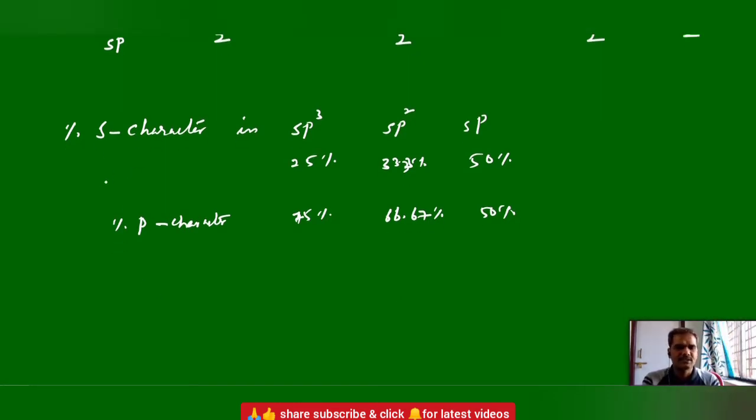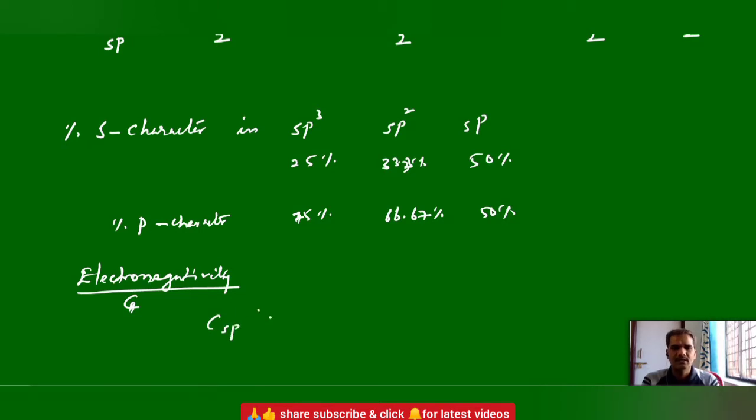And depending on the percentage of S character, the electronegativity of the carbon atom changes. Generally, for a particular atom, the electronegativity is constant, but it depends on the surrounding environment. For example, whether carbon is attached to a more electronegative atom or a less electronegative atom, or has a single bond, double bond, or triple bond. They also influence the electronegativity of the carbon atom. So carbon with sp hybridization has more electronegativity.